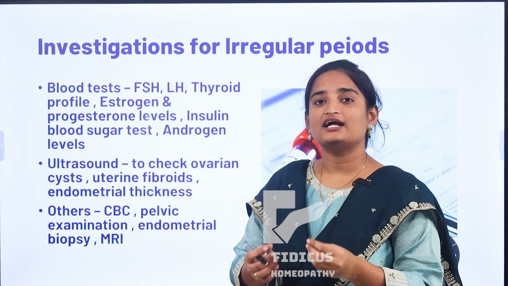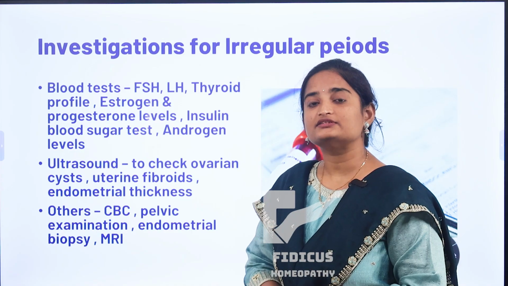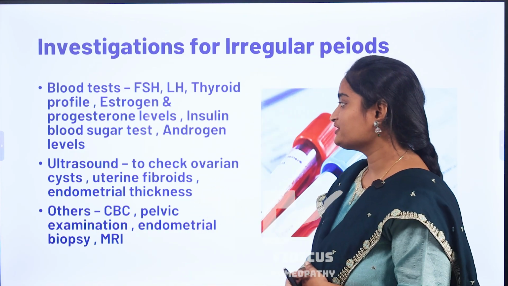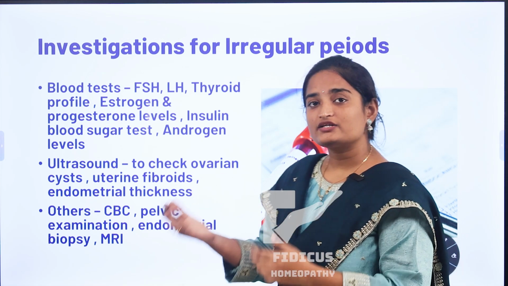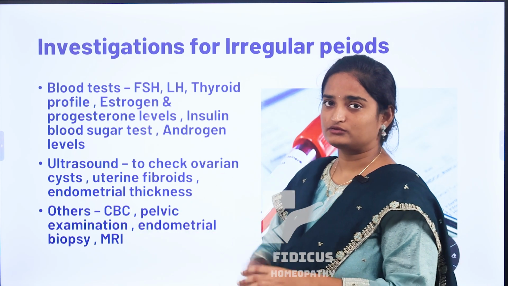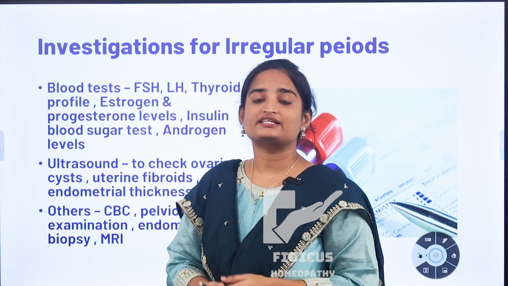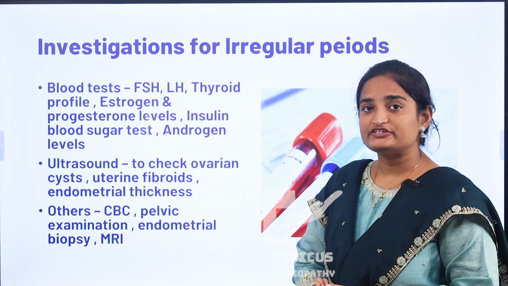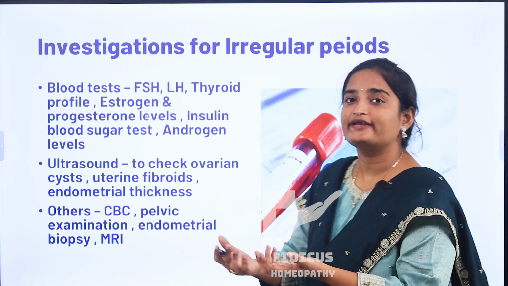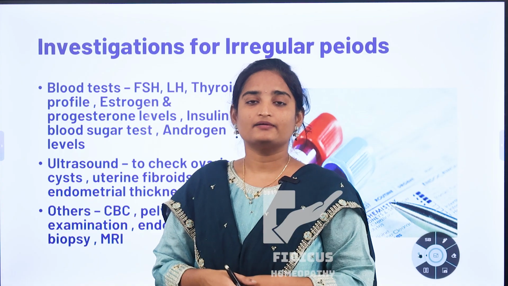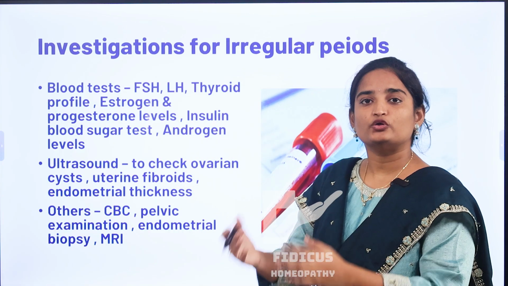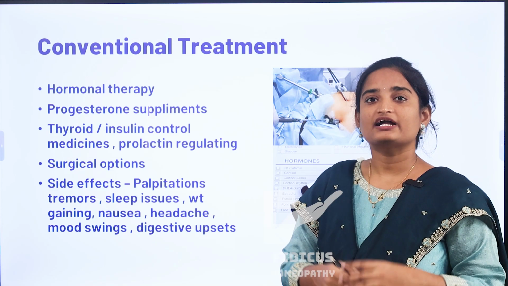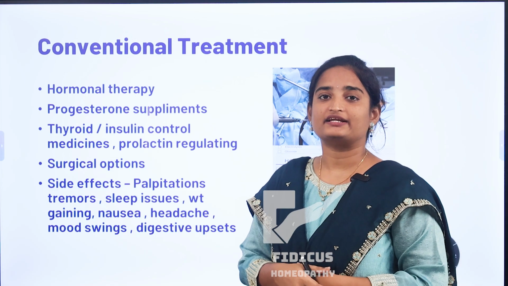And also suggest ultrasound in cases of PCOS, ovarian insufficiency, and uterine fibroids. All these conditions may need ultrasound. By this ultrasound, we can know the endometrial thickness also. Other than this, additional investigations like CBC, complete blood count, and also pelvic examination, and in chronic cases, endometrial biopsy and MRI may be required. By these investigations, we can trace the irregular periods to their root cause. Now coming to the conventional treatment for irregular periods.